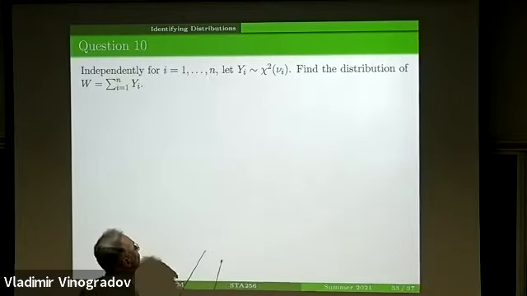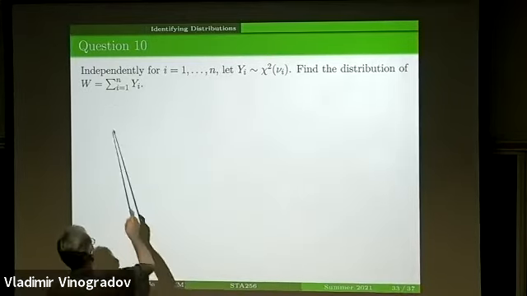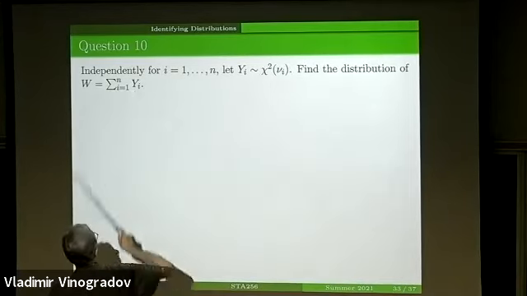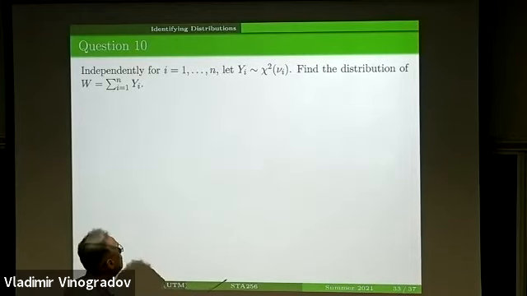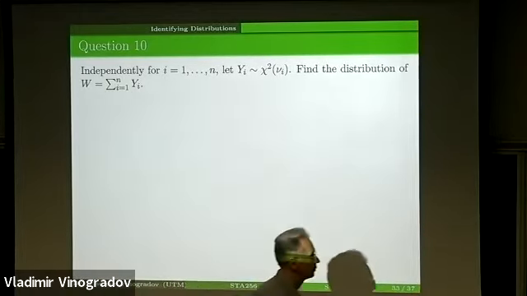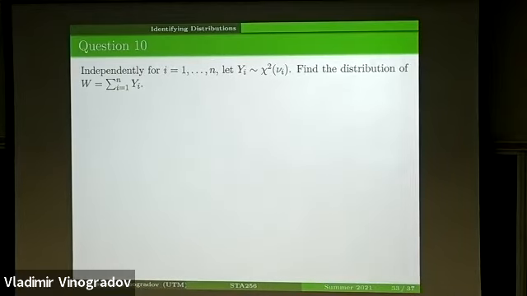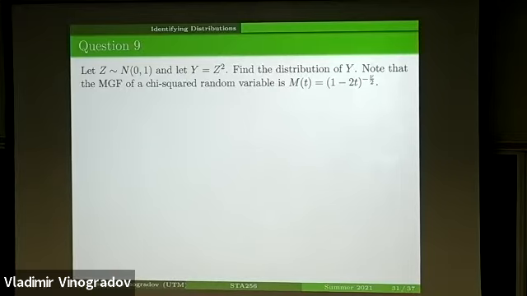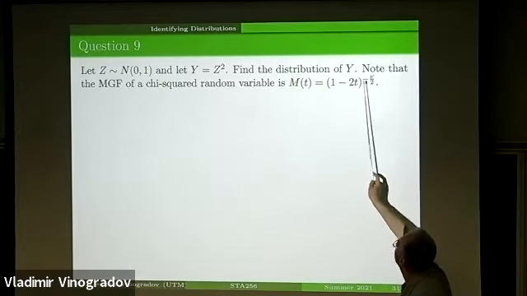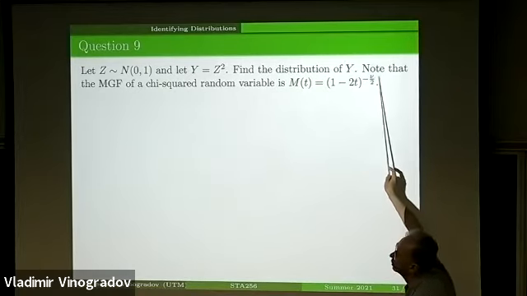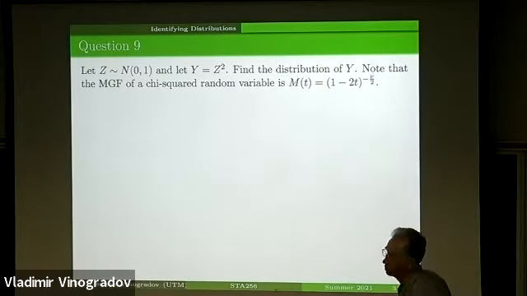And my goal is to find the distribution of such a sum. Okay? To this end, I remind that for each component, the MGF is 1 minus 2t raised to the power of the number of degrees of freedom nu i over 2.